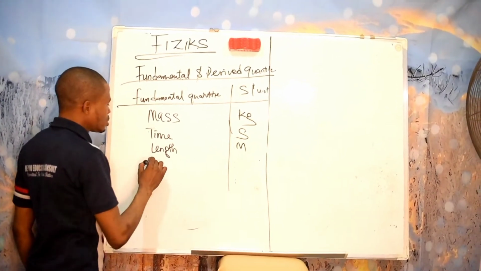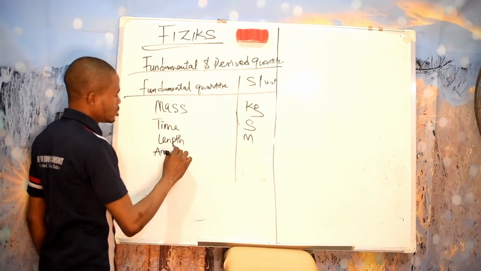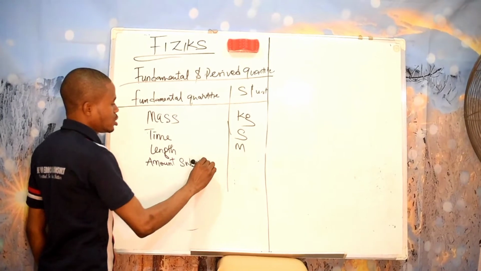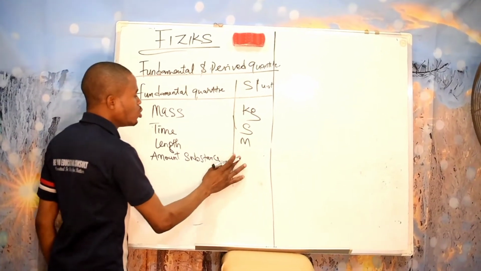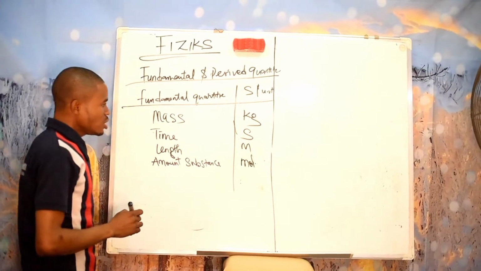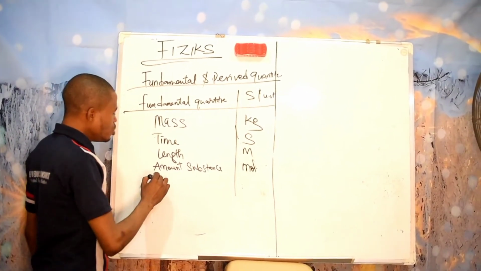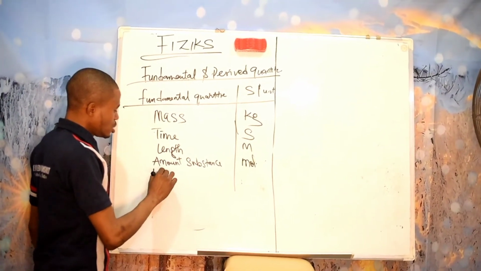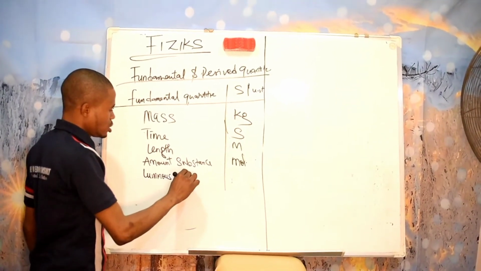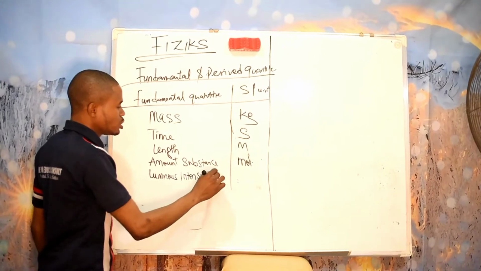We have amount of substance, which we measure in moles. Then we have luminous intensity, which is measured in candela.